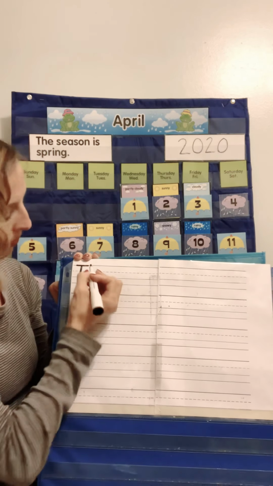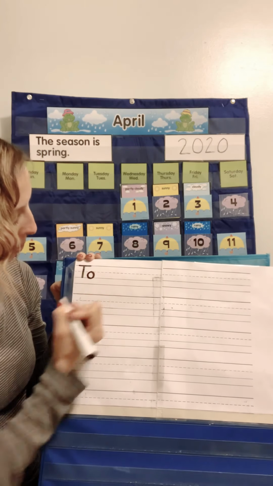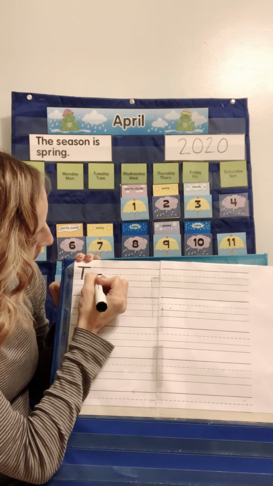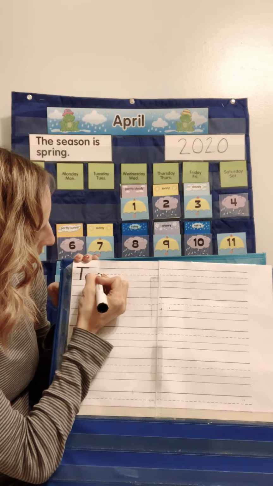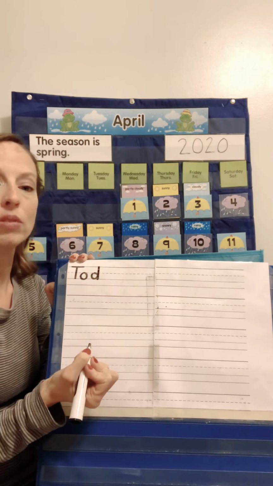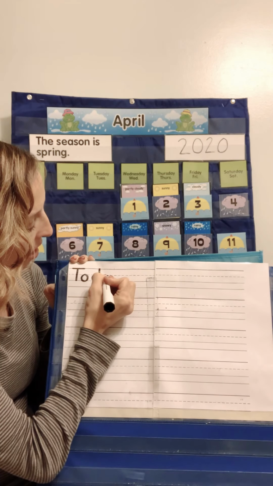There's our T. Next is our O. We're going to go airplane line down to the grass line, back up to the airplane line. Nice round O. Then we're going to do our D. Airplane line down to the grass line, back up to the airplane line. Sky line down to the grass line. T-O-D.